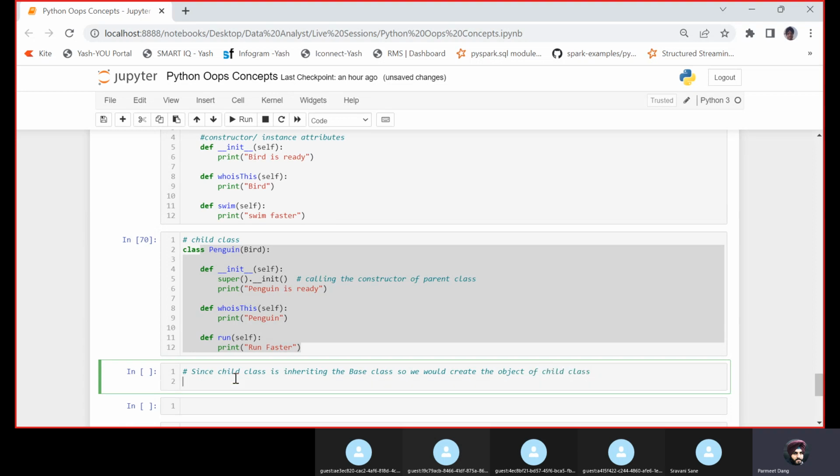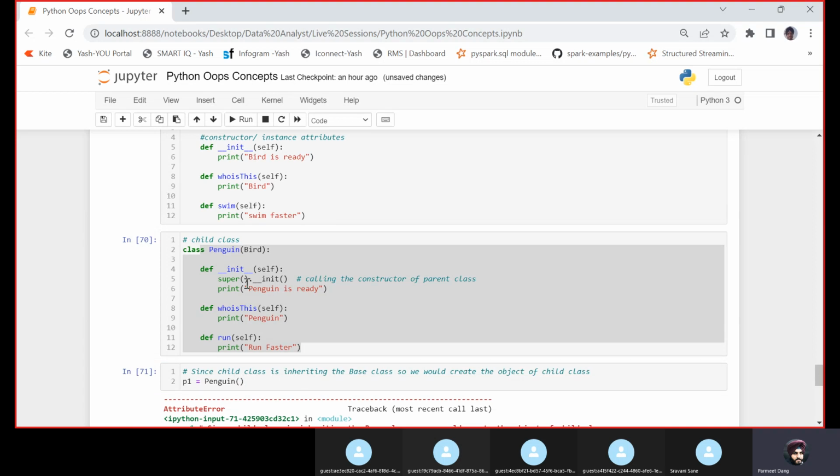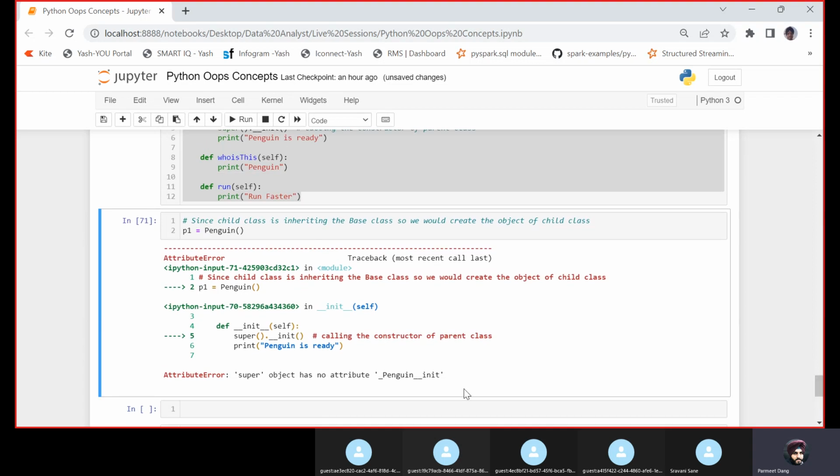So let us create one object as p1 for penguin. If I create an object of this class penguin, you would see that I'm getting an error.